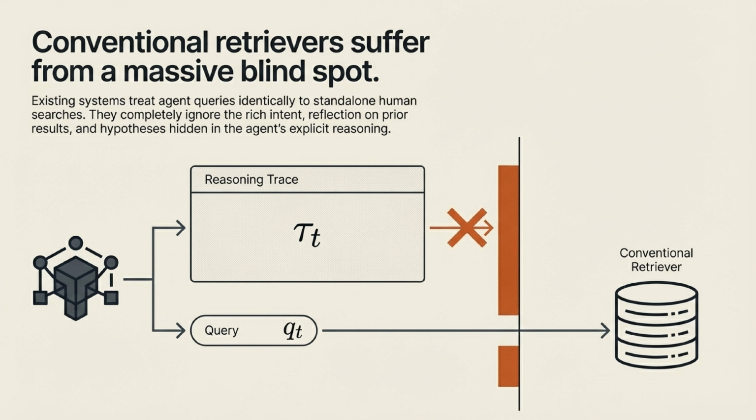The problem is that conventional retrievers suffer from a massive blind spot. Existing search systems treat these highly detailed agent queries exactly the same way they treat standalone human searches. As a result, they completely ignore the rich intent, the reflection on prior search results, and the hypotheses that are clearly written out in the agent's explicit reasoning.